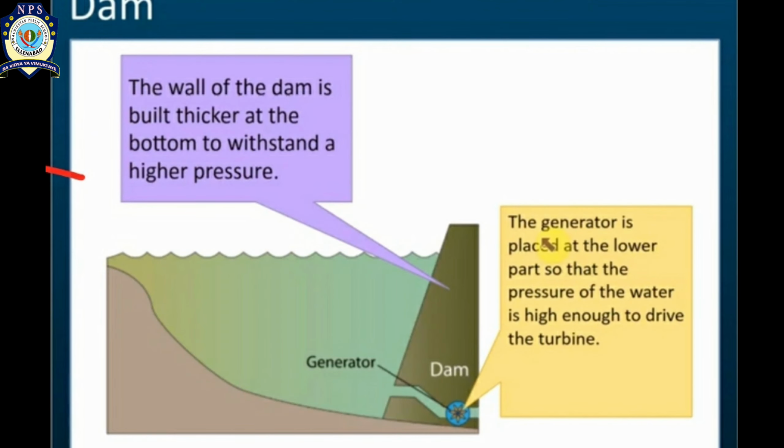As you can see, same here in this picture, the dam wall is thicker at the bottom and the generator is placed at the lower part so that the pressure of the water is high enough to drive the turbine. Let's see some other applications regarding the liquid pressure.